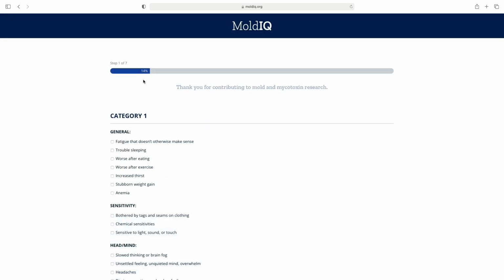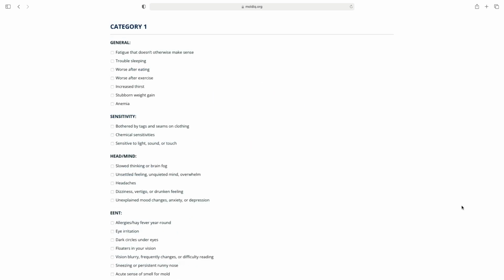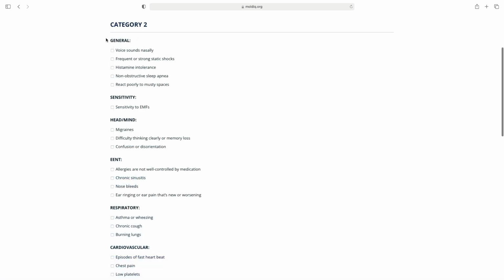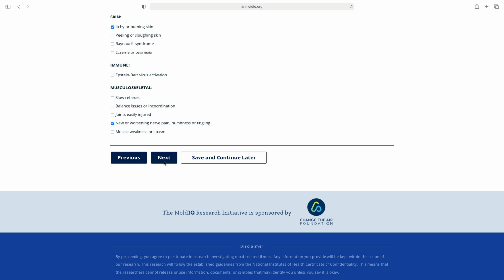You'll note the progress bar at the top. Symptoms are categorized into 3 categories. Please mark any symptom that applies to your situation. Then hit next, or you can save and continue later. Please mark any category 2 symptoms that fit your situation. Then you can hit next to move to category 3. Or if you thought of a symptom as you were reading this list, you can go back and alter category 1. If you're too busy at the moment, you can save and continue later.